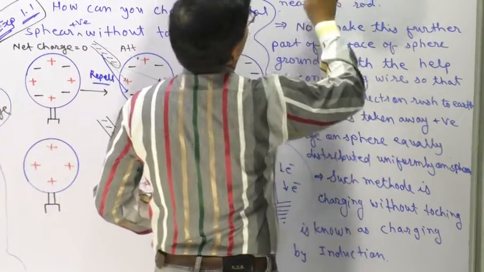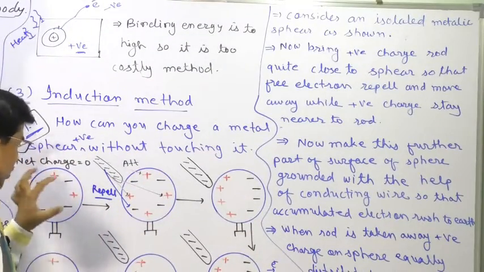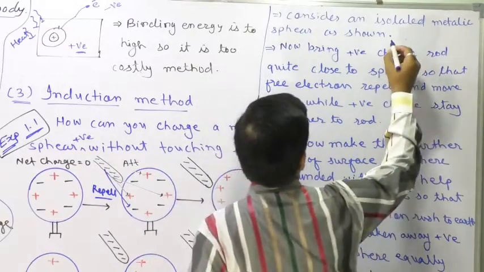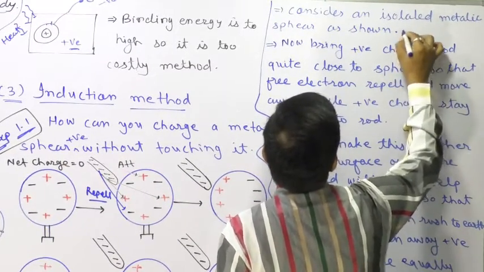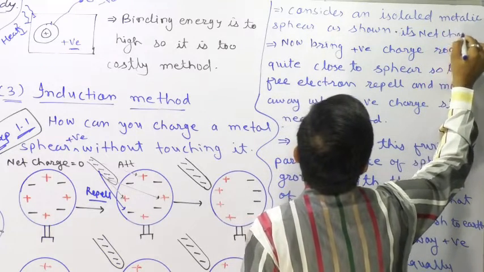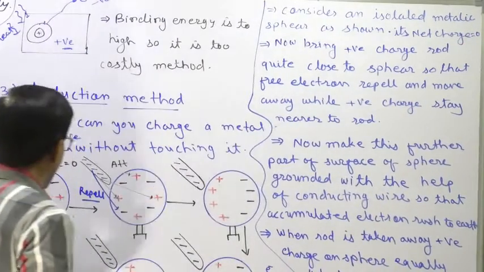Consider an isolated metallic sphere as shown. Isolated metallic sphere: its net charge is 0.